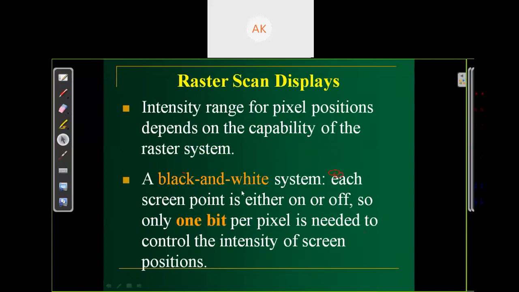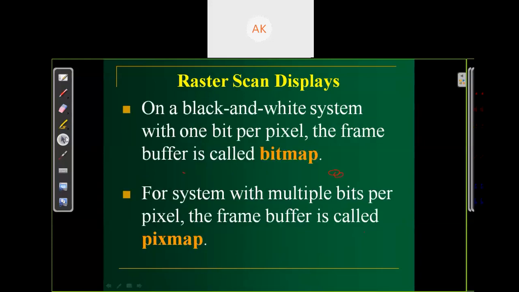In a black and white system, each screen point is either on or off. Means we just require 2 values. For on 1, for off 0. Means only 1 bit is required to store the black and white image. So 1 bit per pixel is needed to control the intensity of a screen position. On a black and white system, only 1 bit per pixel. The frame buffer is called a bitmap.